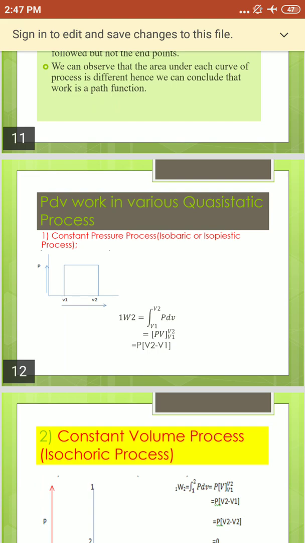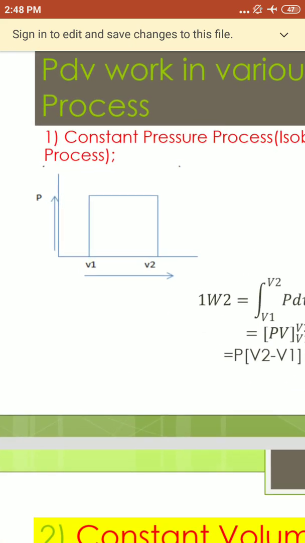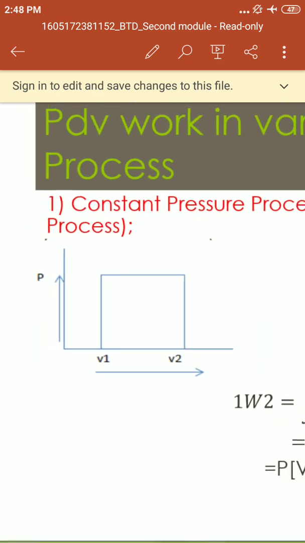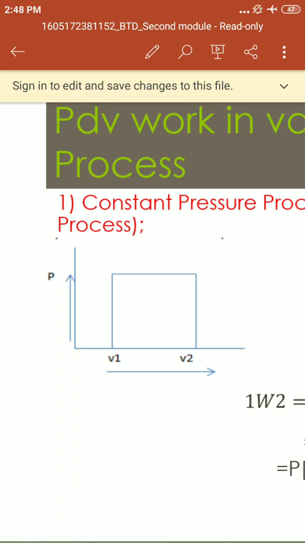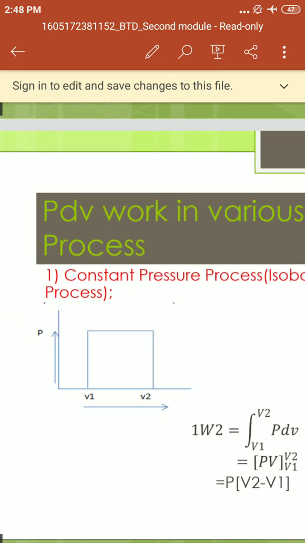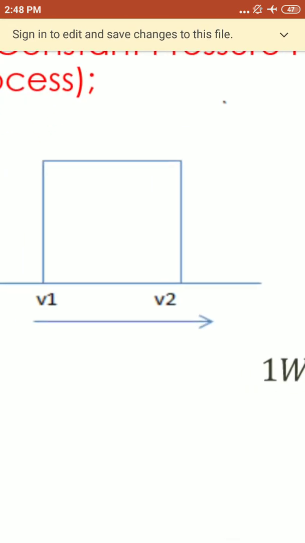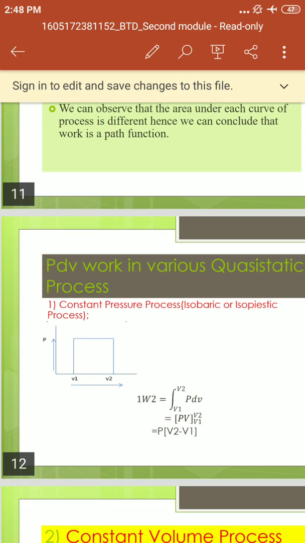For the constant pressure process, first, for every process you have to draw the PV diagram. Once you draw the PV diagram, the derivation is simple. How to draw the PV diagram? Listen here. Pressure is drawn along the y-axis, and volume is drawn along the x-axis. Here the initial volume is V1, the final volume is V2. The question arises how to draw the constant pressure process.